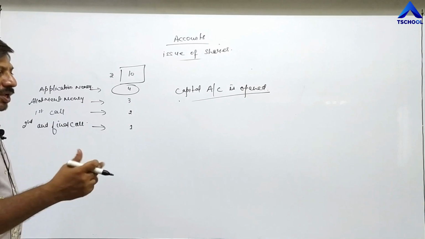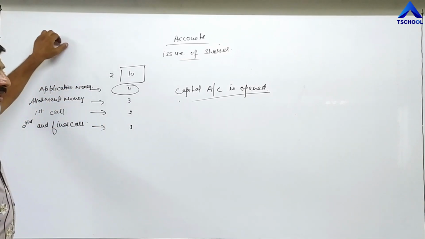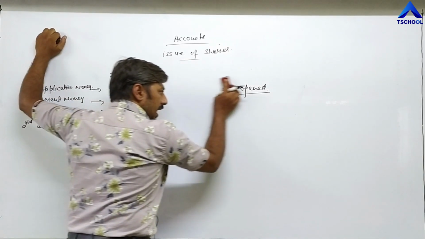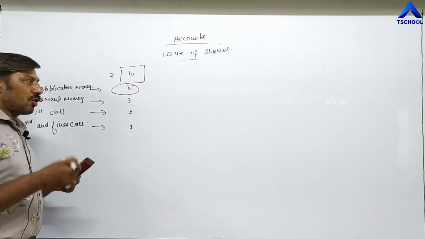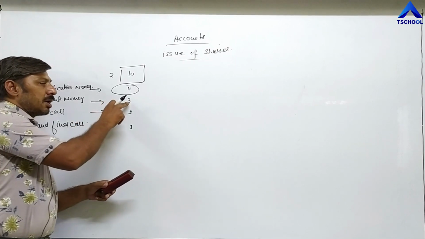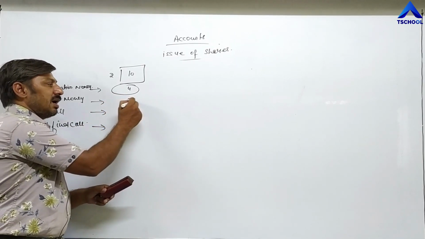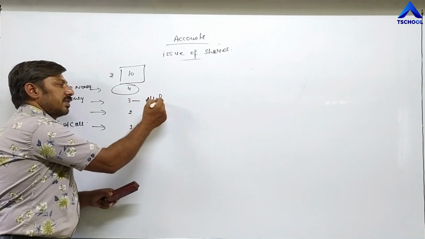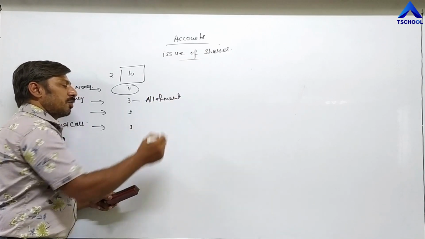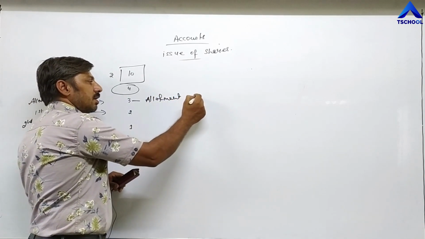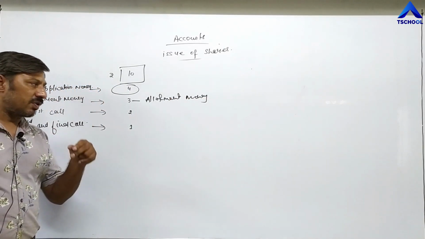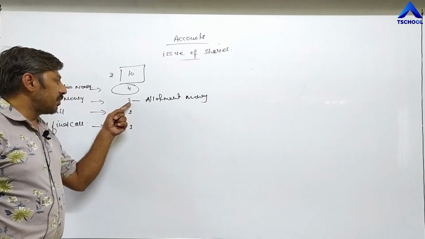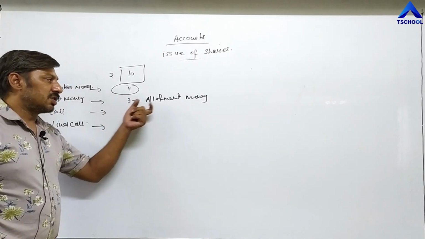After allotting share, their capital account is opened in the company. So after allotment, after giving share, the installment which is demanded by the company is called allotment money. This second installment is called allotment money. Reason, after allotment of share, this amount is demanded by the company. That's why it is called allotment money.